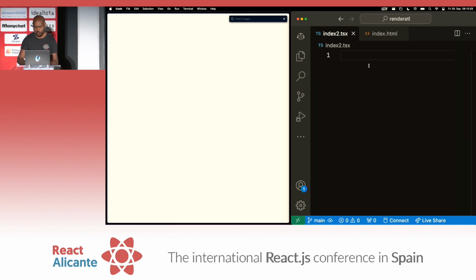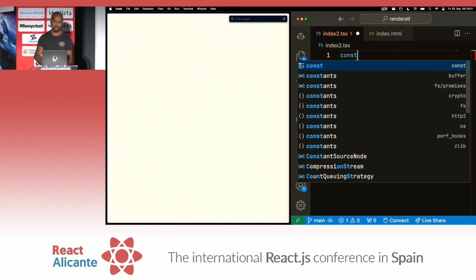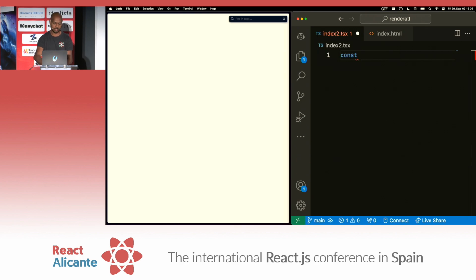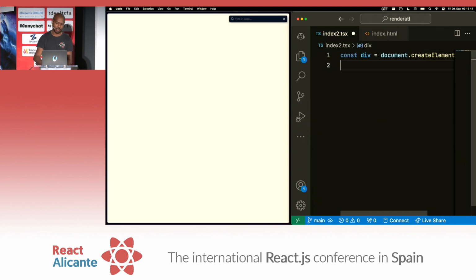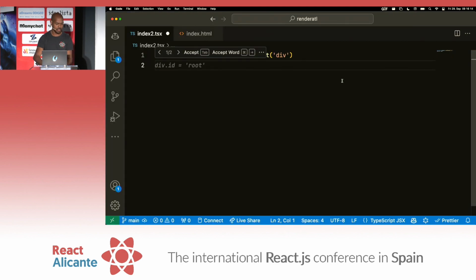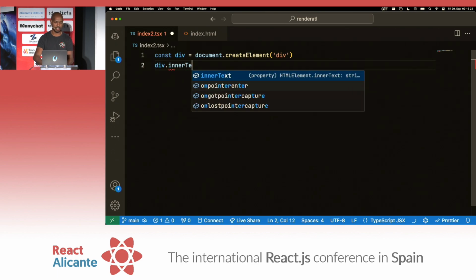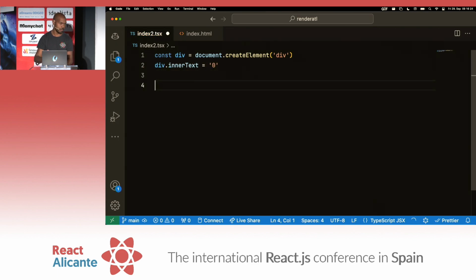So how would we do it? Let's go, const. Should we do const? This is already a question, but let's do const div, and we'll document.createElement div. Literally, this is what React does under the hood, and the goal is to write code that React saves us from. And again, I just want to do a counter, okay? We'll make a div, and we'll say div.innerText is 0. This is the basis of our counter.